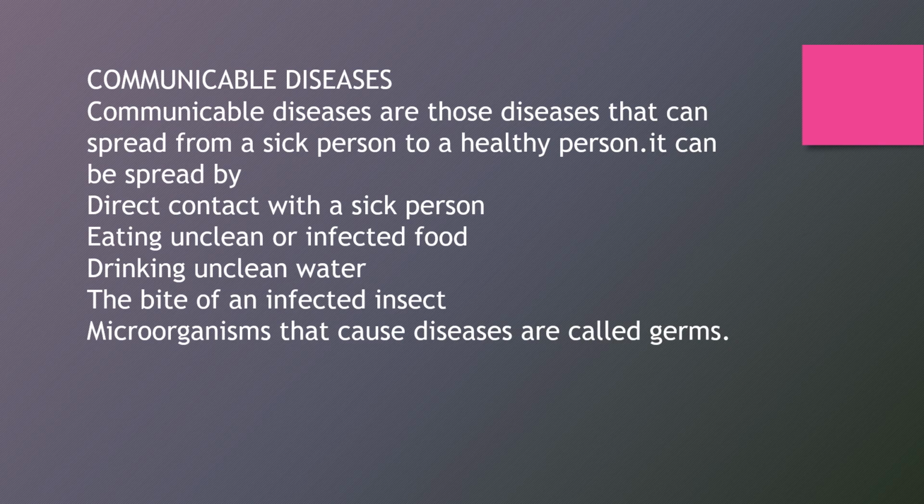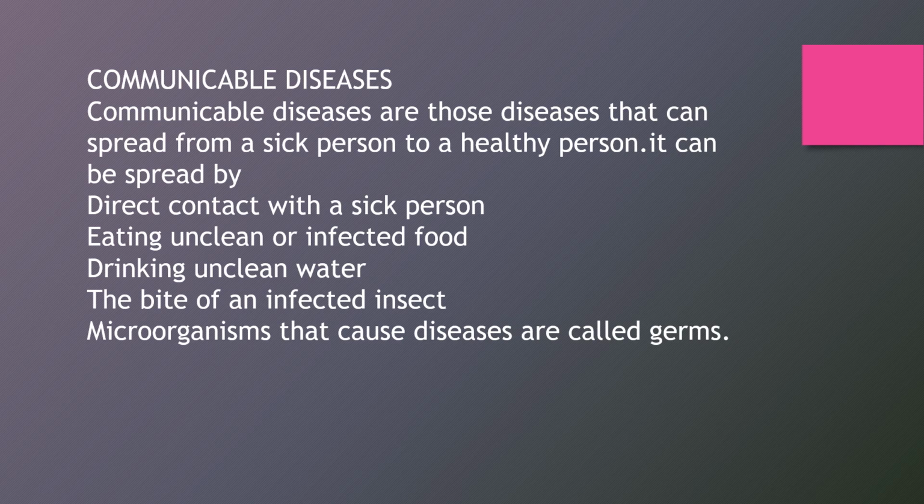Children, first of all, we will understand what a communicable disease is. Communicable diseases are those diseases that can spread from a sick person to a healthy person.